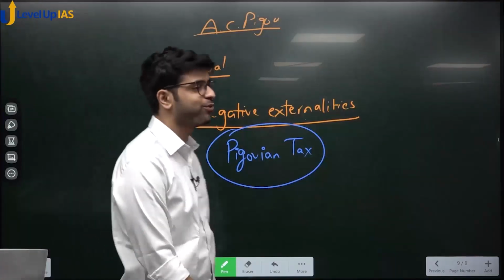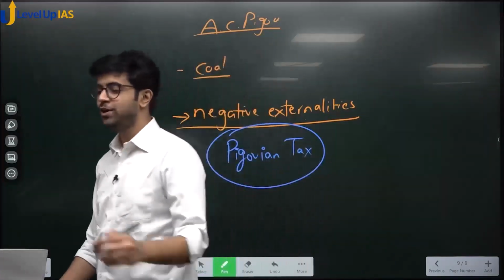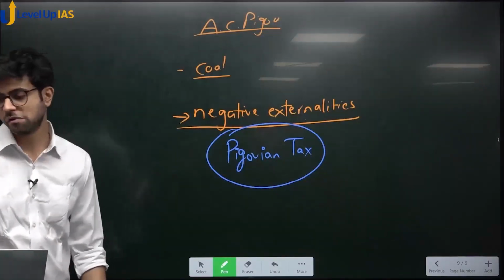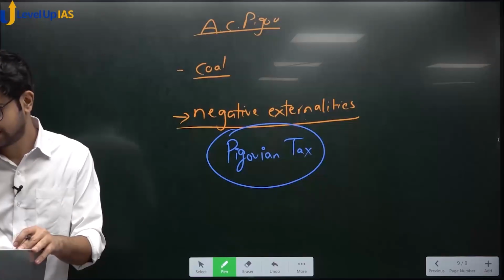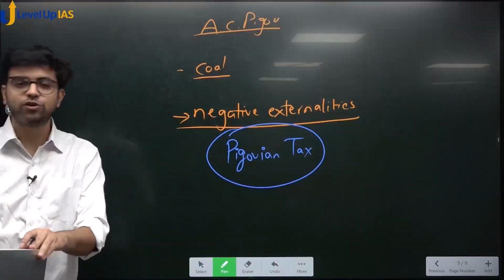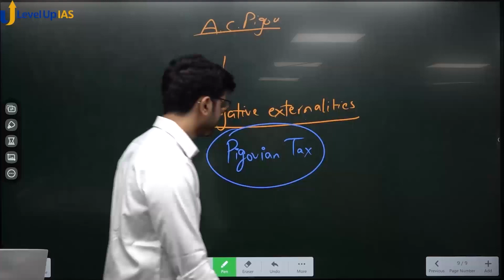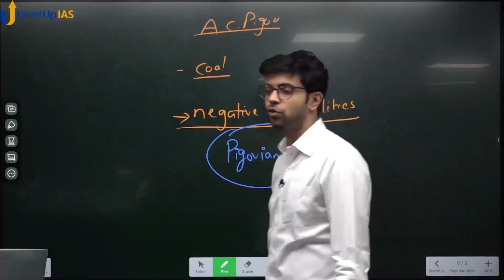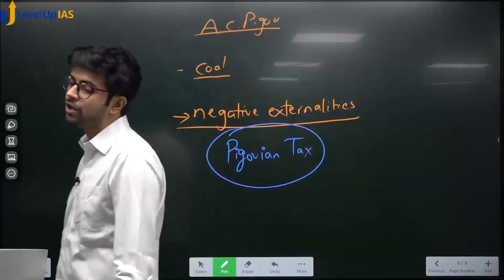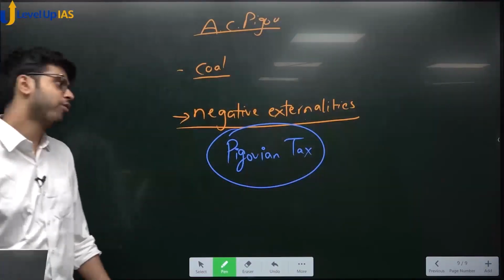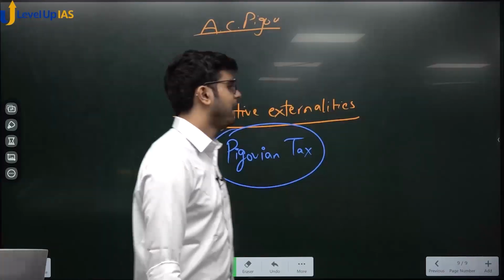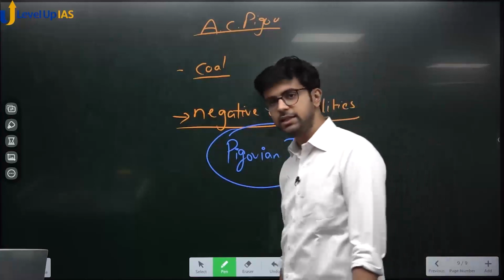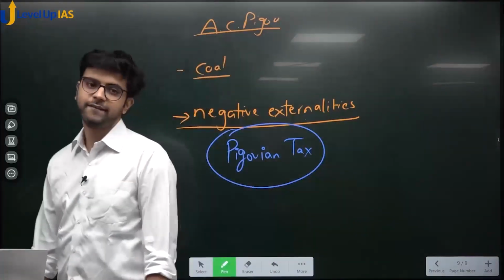Do you understand what a Pigovian tax is? What is Tobin tax? Tobin tax is a tax imposed on the entry and exit of flow of funds from or to the country. Anytime money is flowing in or flowing out, it is called a Tobin tax. Simple. Very good.